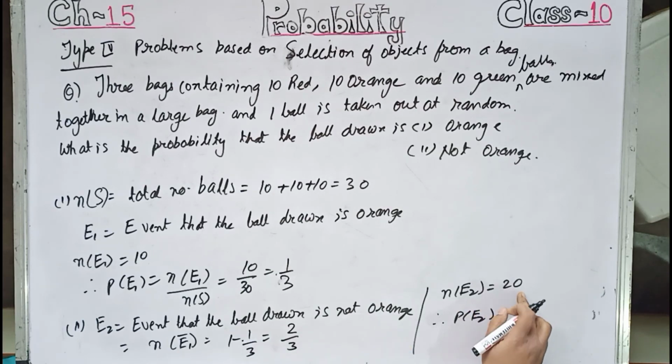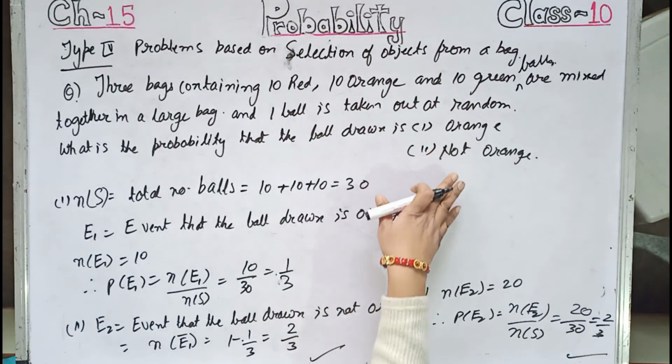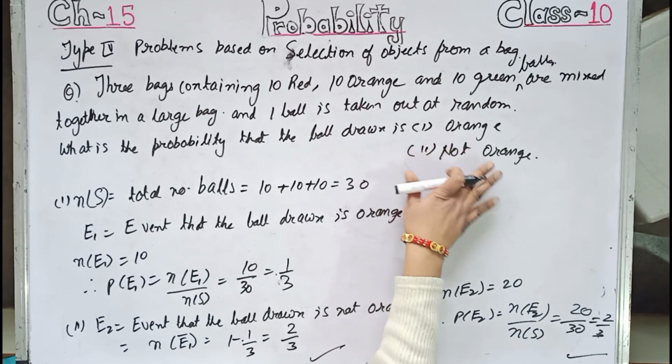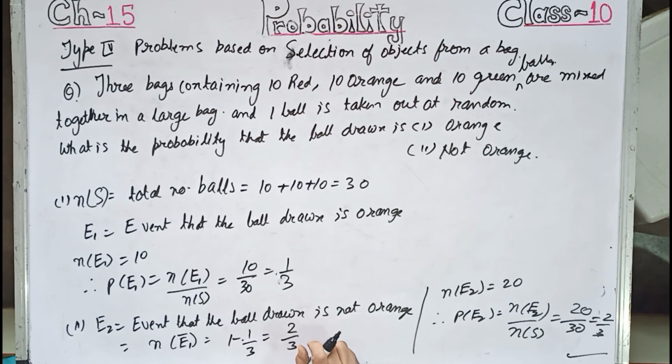So NE2 is 20, therefore PE2 is NE2 by NS equals 20 by 30 equals 2 by 3. So both the answers are matching. Whenever a not of the same category comes, orange, not orange, if you have the probability of that category, 1 minus that will give the answer for the not of that category.